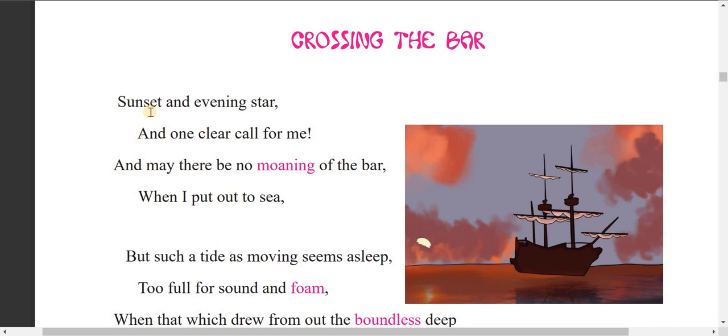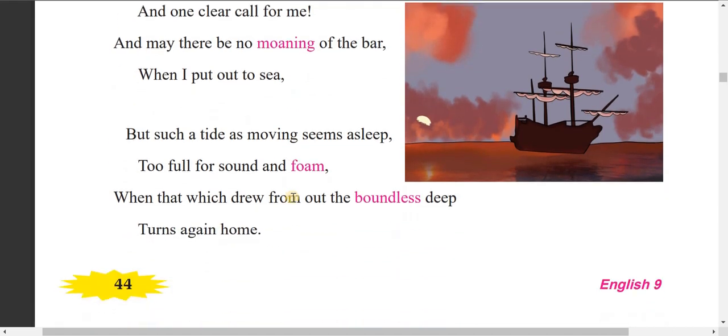There is a call for the poet, for the speaker, and the speaker says that he is going to sea, meaning he is going to die. We can guess that. And there may be no mourning, it is not necessary to complain, to mourn, to cry over his death. That is the meaning we find in the first stanza.